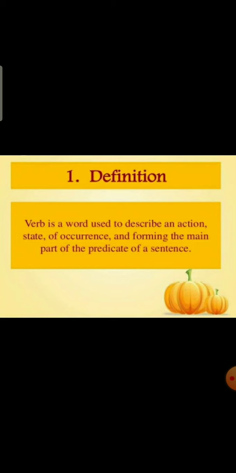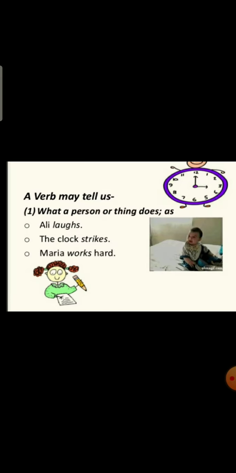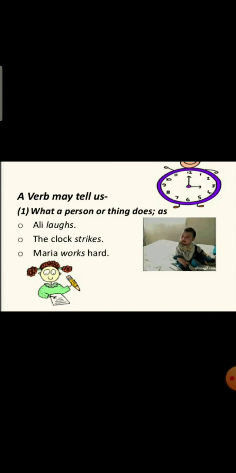I told you that a sentence has two parts. One is subject and the other one is predicate. And verb is the main part that forms the main part of the predicate of a sentence. Okay, children?